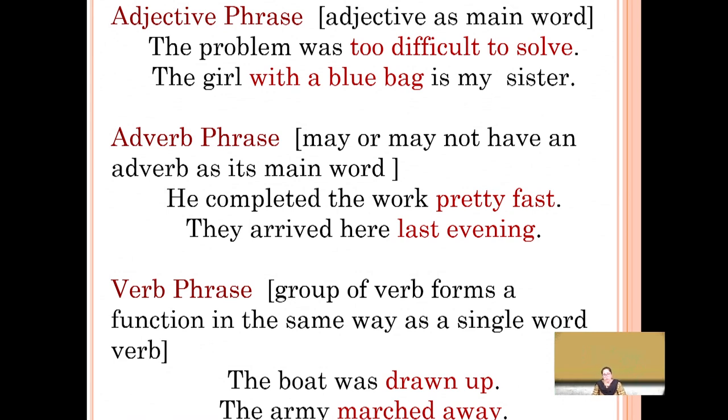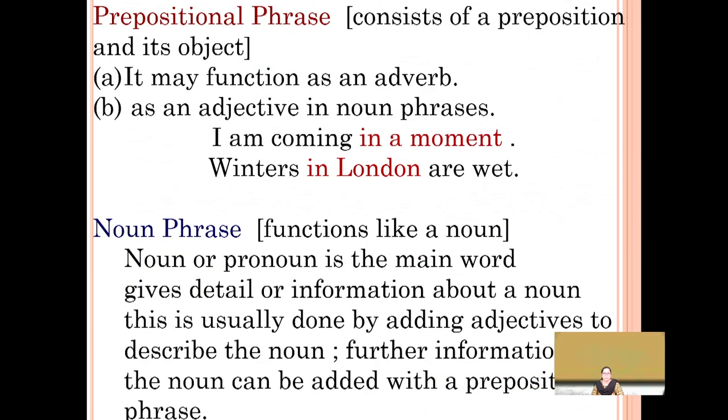Again, if you have a look at the next set of sentences, the boat was drawn up, the army marched away. There is a group of verbs functioning in the same way as a single-word verb would function. For example, these words are drawn up and marched away. This kind of phrase is referred to as a verb phrase.